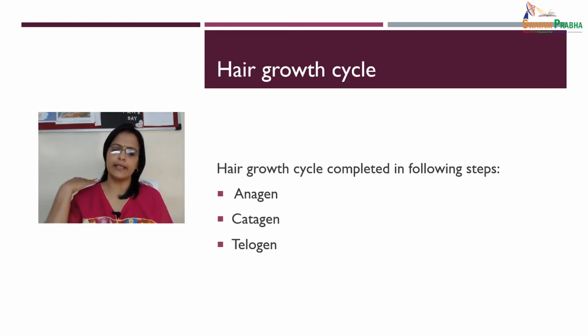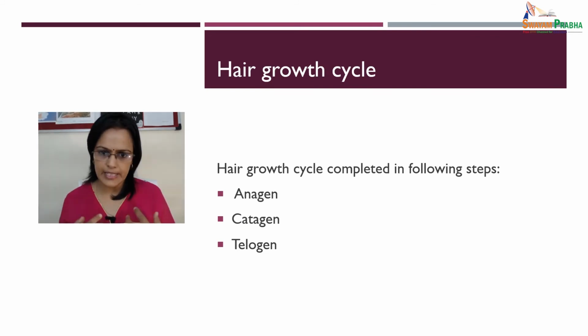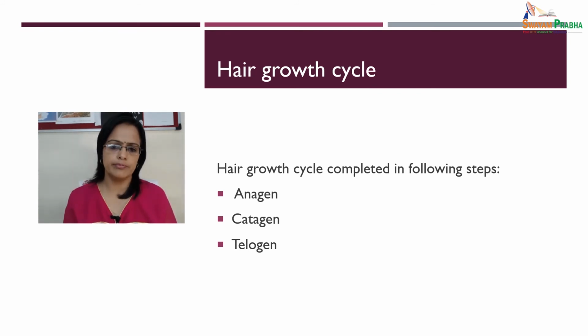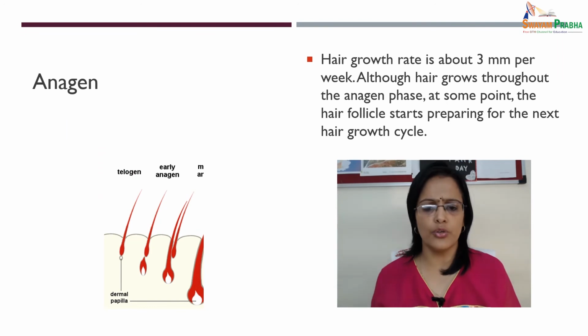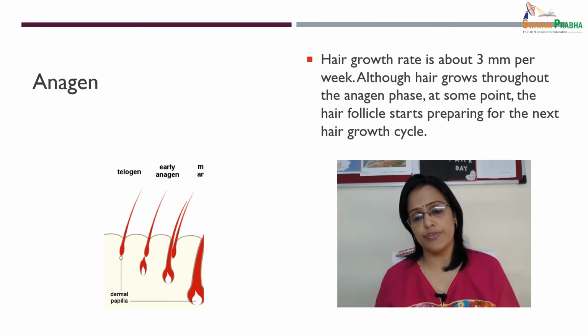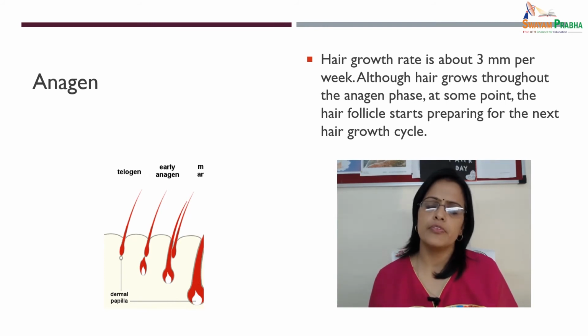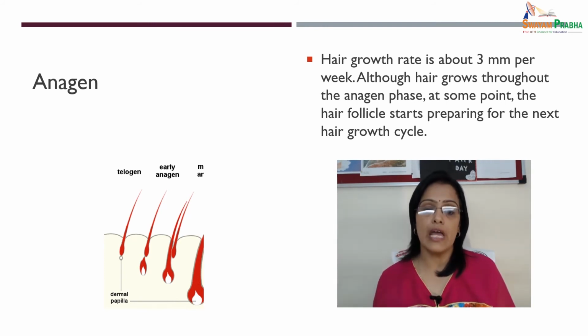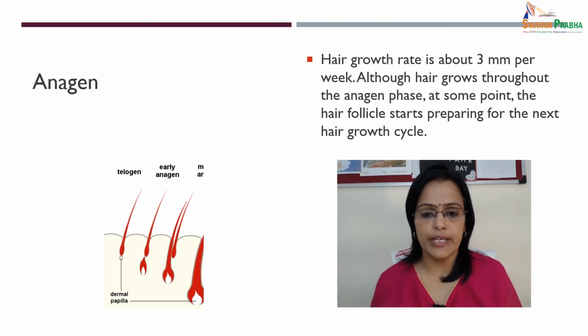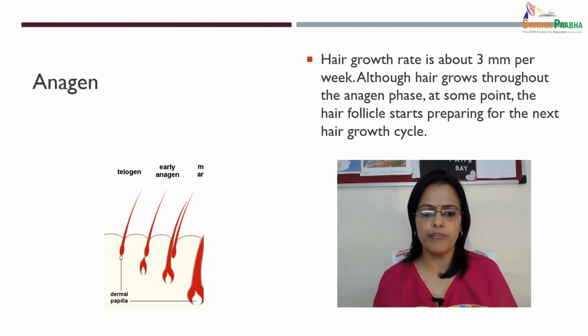So, the hair growth cycle. Here we'll discuss the hair growth cycle. It has three major phases: anagen, catagen, and telogen. Anagen is the growing phase and it usually lasts 3 to 5 years, and the hair growth rate is about 3 mm per week. Although the hair grows throughout the anagen phase, at some point the hair follicle starts preparing for the next hair cycle.